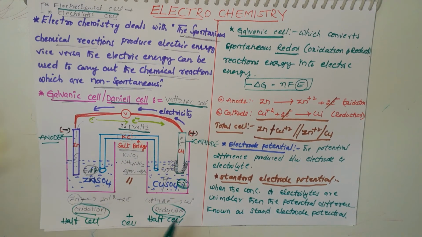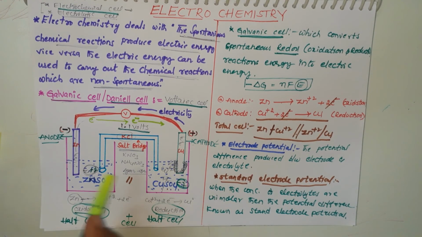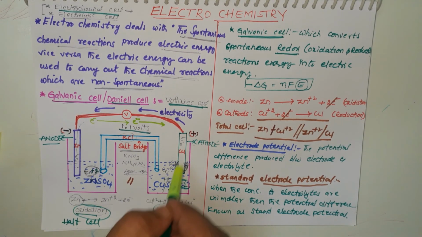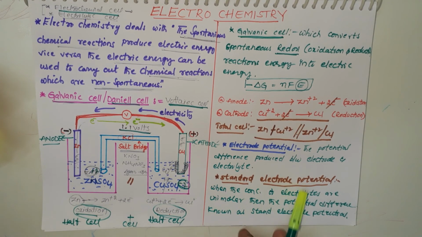Okay, students, when the electrolytes have unimolar concentration, zinc sulfate is 1 mole and copper sulfate solution concentration is 1 mole, then the difference between the electrode potentials is known as standard electrode potential.